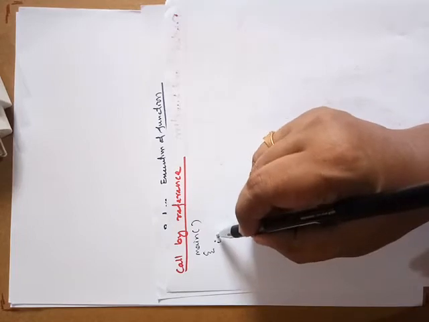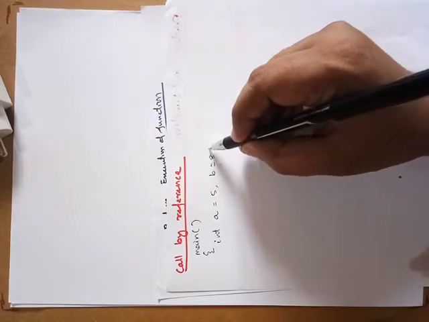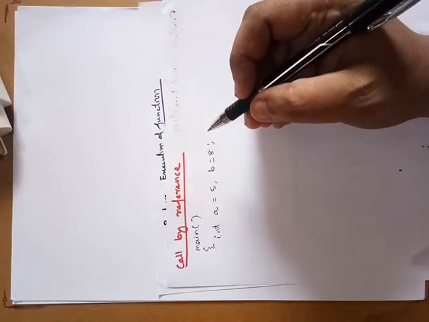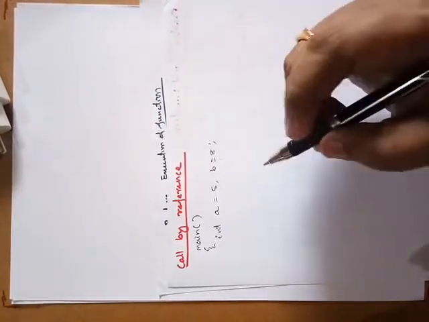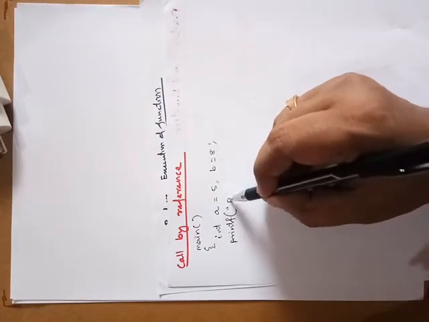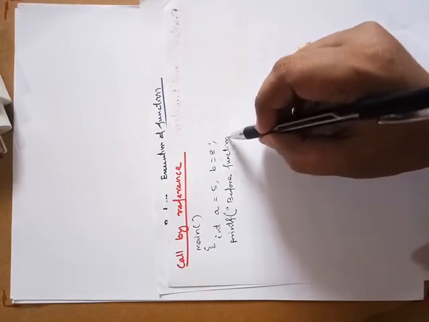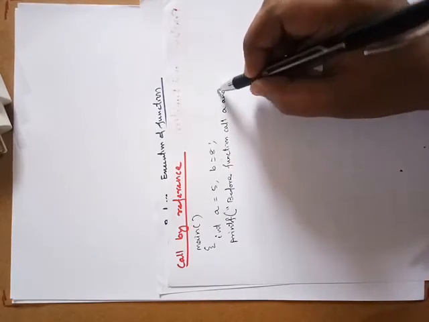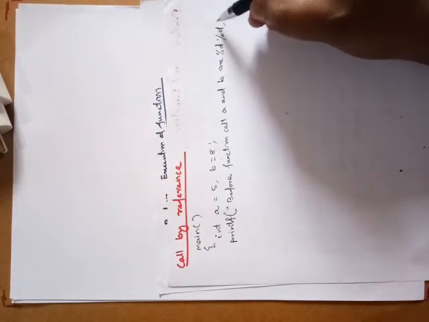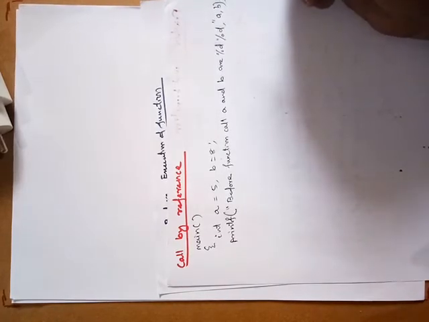After that there will be two variables, integer a is equal to 5, b is equal to, suppose, 8. Now we will print the values of a and b before the function call. So printf "before function call, a and b are %d, %d", a comma b. In a single line I am printing a and b values.